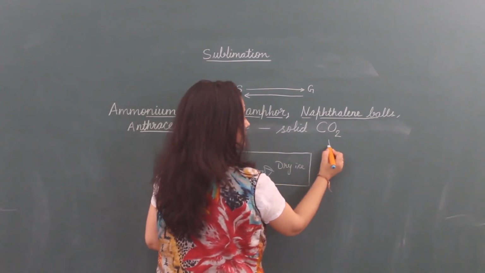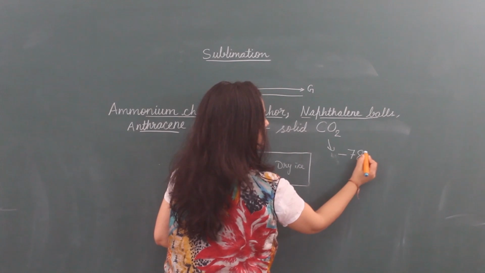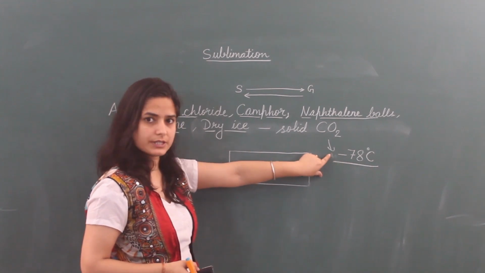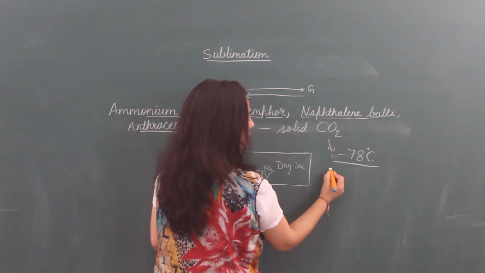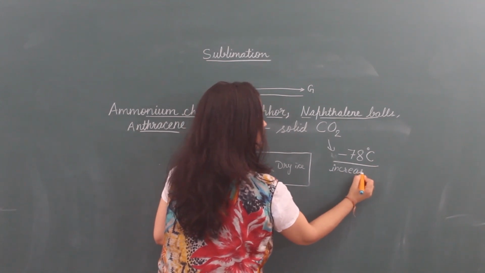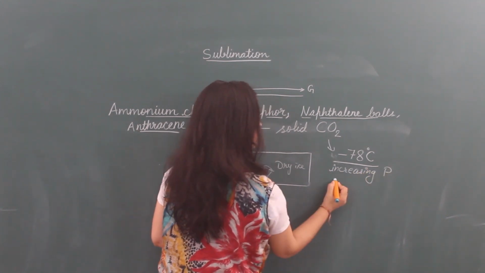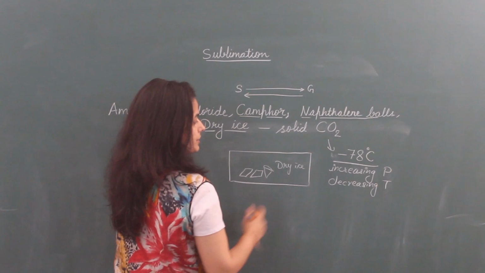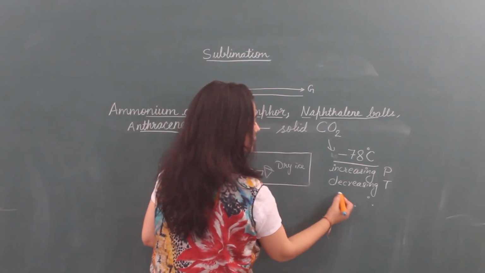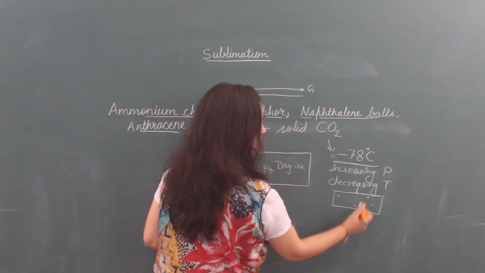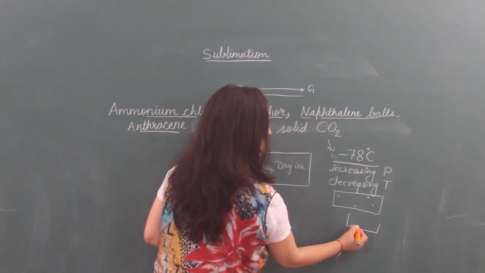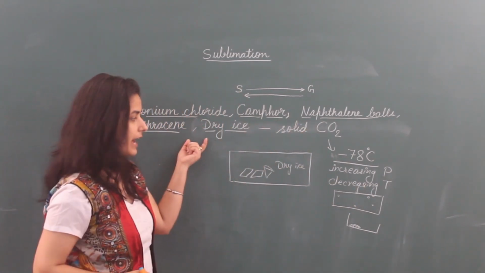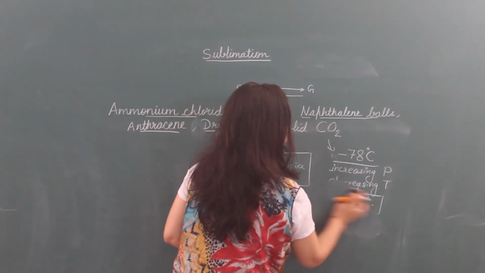When carbon dioxide gas is compressed at minus 78 degrees Celsius. That means we have to reduce the temperature. How we can reduce it? By increasing pressure and by decreasing its temperature. These carbon dioxide gas molecules are compressed in a container to convert it directly into solid. Then it is converted into solid carbon dioxide or a dry ice. This is the dry ice.